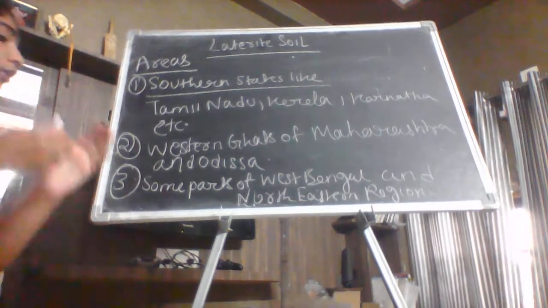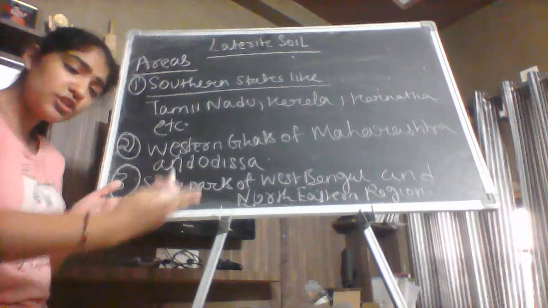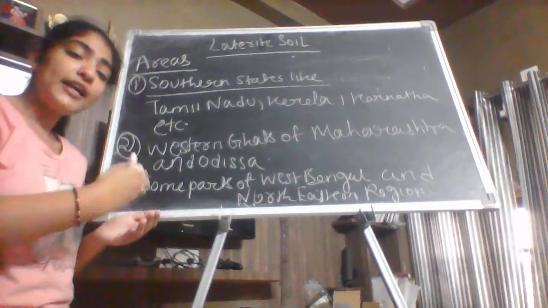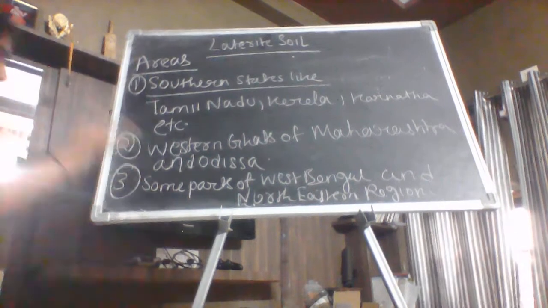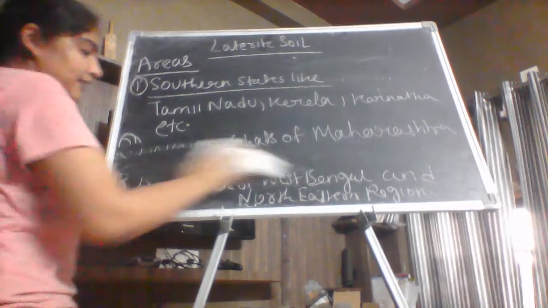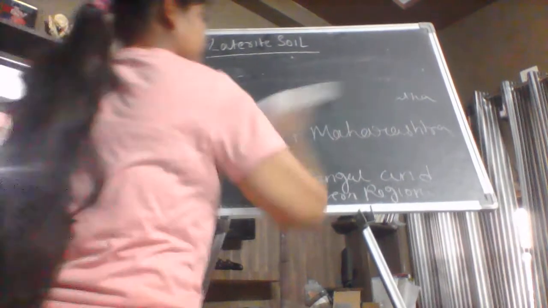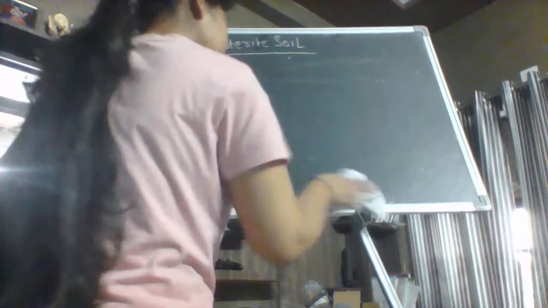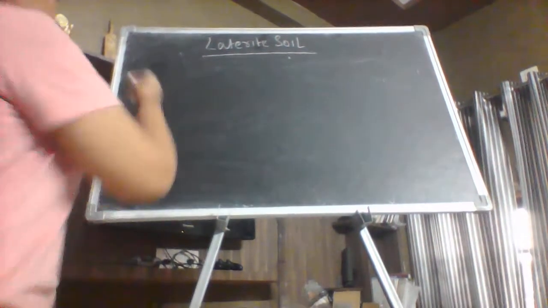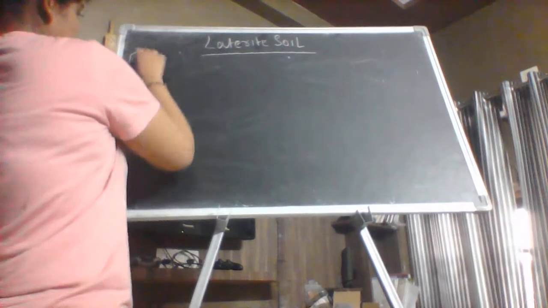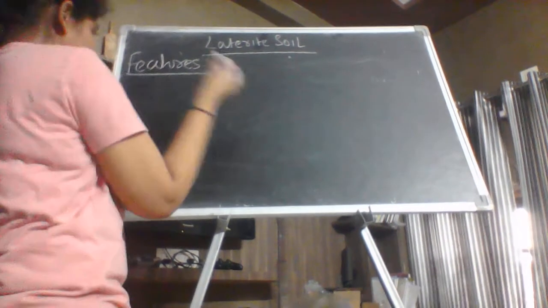Okay, now the features we wrote that day, let's add the features from the areas, what are the other features of the laterite soil which you can add in this also to tell the areas, but they are also other features of the laterite soil. Let us see what other features we got of laterite soil. Other features of the laterite soil, which you can include or not include, it is up to you.